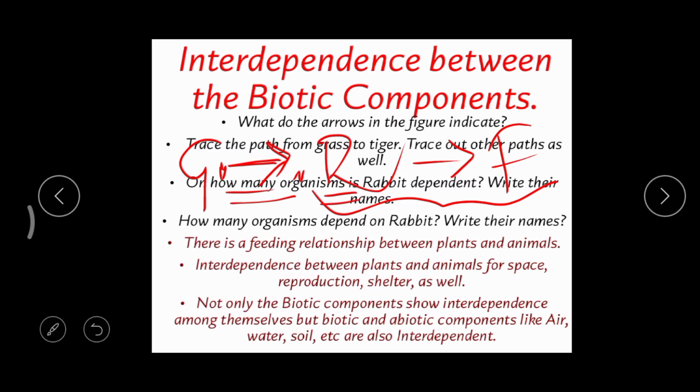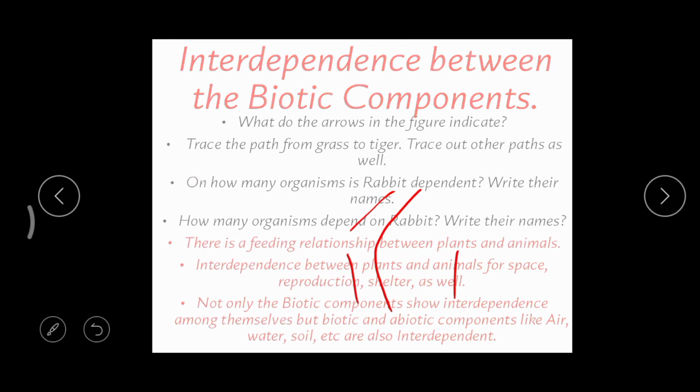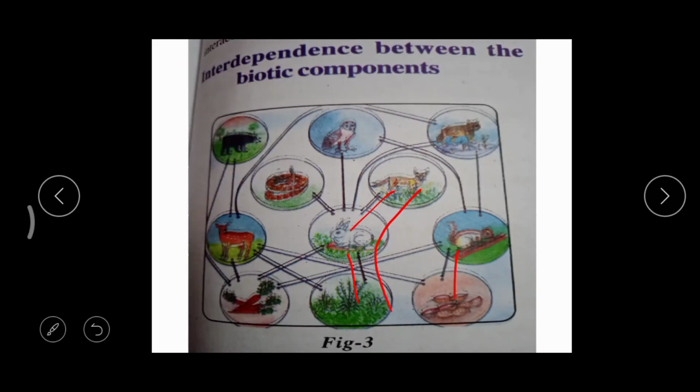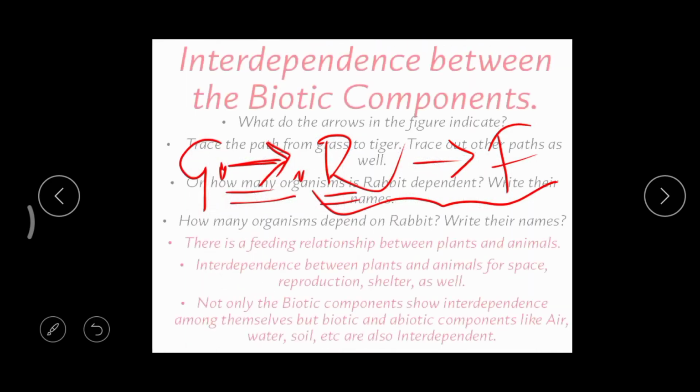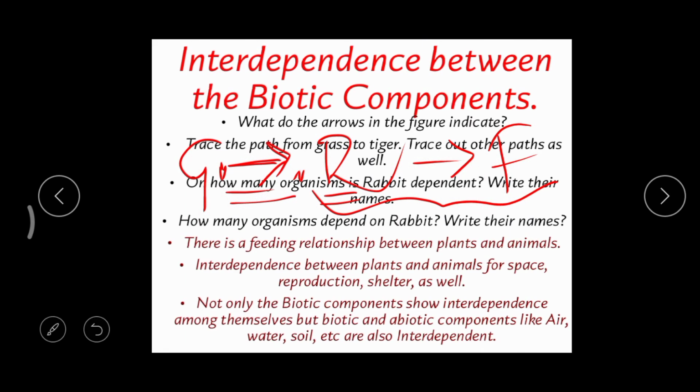Correct. So this is the use of these arrows. Then trace the path from grass to tiger. So here, grass, then rabbit, rabbit to fox, and fox to tiger. So this is the path. Then what's the next one? On how many organisms is the rabbit dependent?